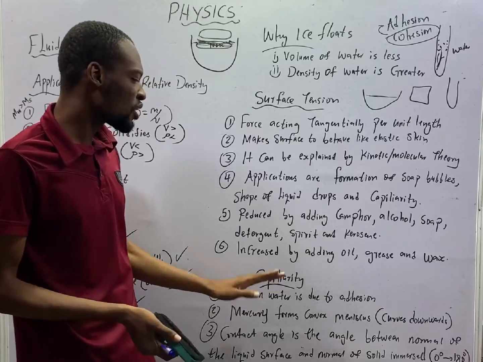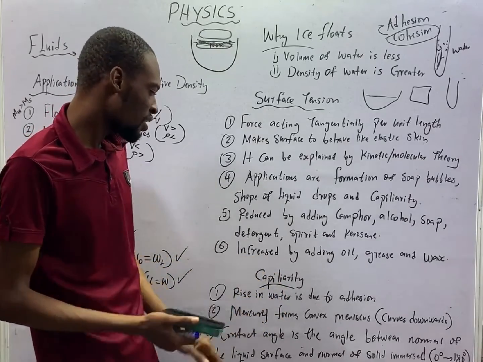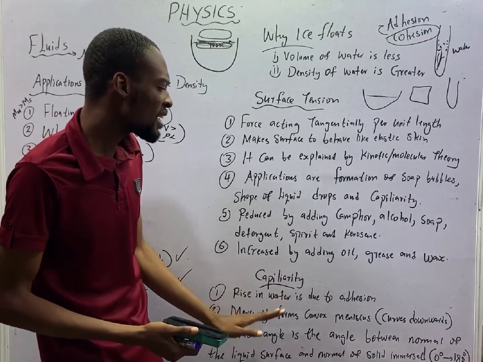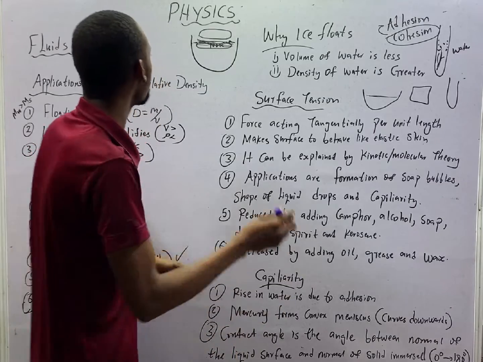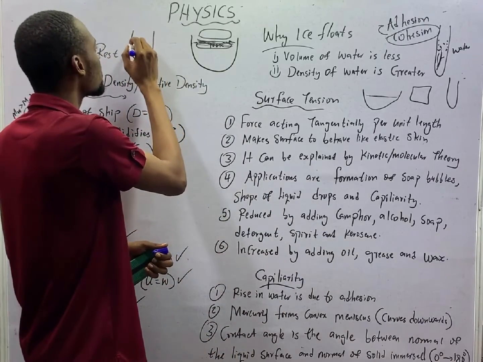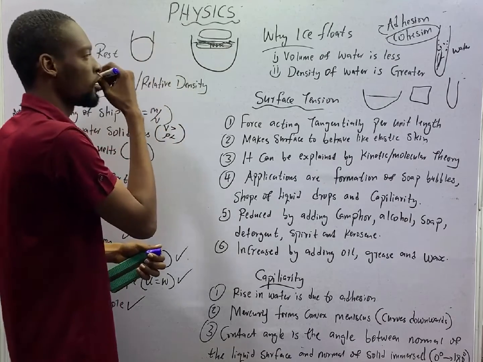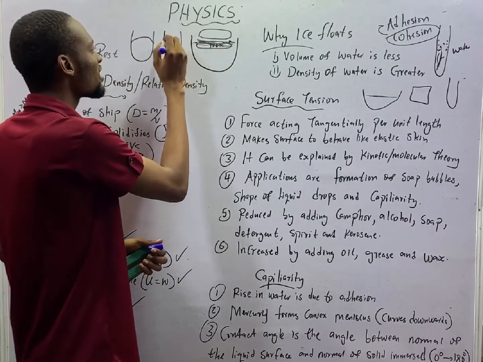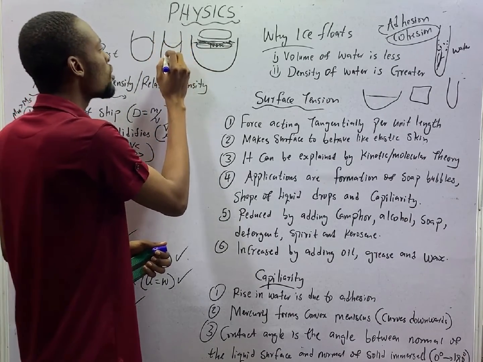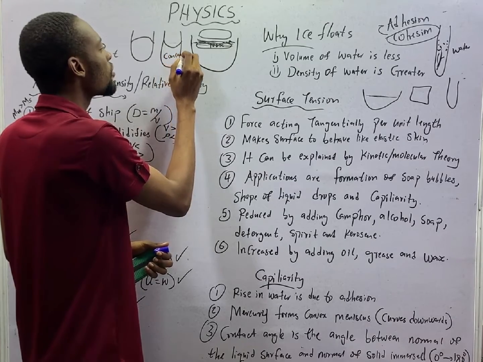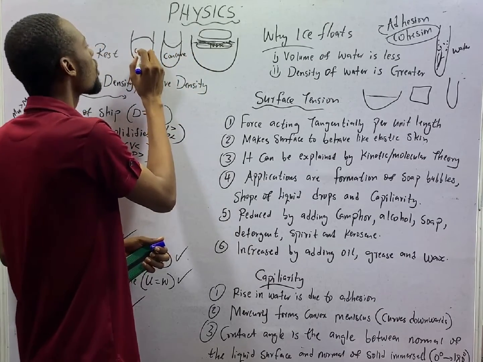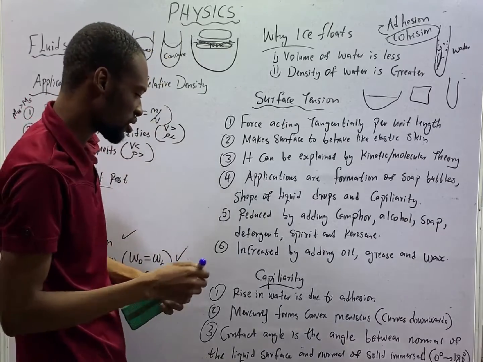So, the rise in water is due to adhesion. Mercury forms a convex meniscus. If you put mercury in glass, you see something like this. This is how the water will be. If you put water in glass, this is how water will be. So water forms a concave meniscus. Mercury forms a convex meniscus.